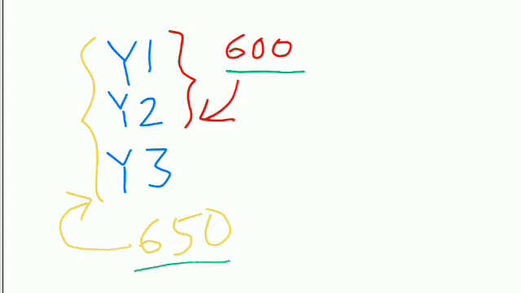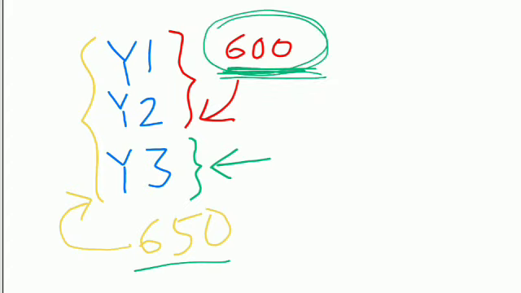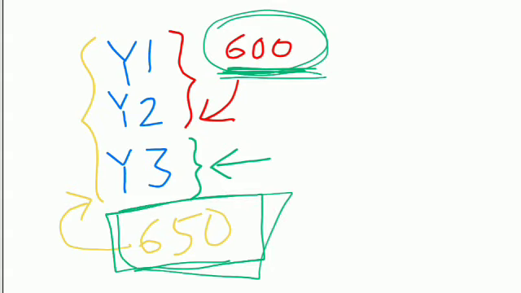Now just from a point of common sense, this difference of 50 rupees, 600 here and 650 here, is because of the interest I got in the third year. So it is the difference of this 50 rupees which is coming as interest to me in this year. In other words, by the end of the second year, 600 rupees was my principal, which amounted to 650 rupees by the end of the third year.